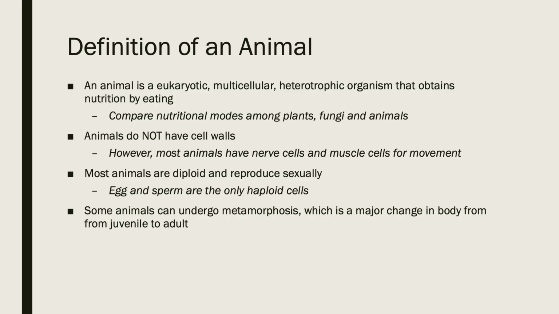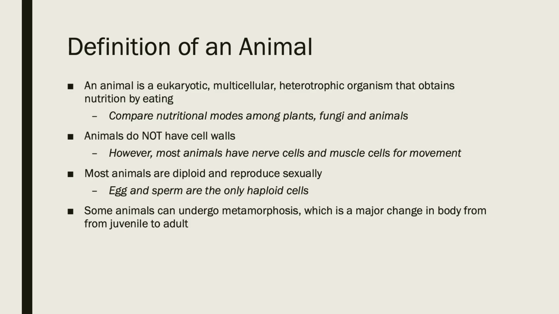Instead of having cell walls, though, we have specialized nerve cells and muscle cells for structure and movement. So these are things that other organisms do not have. Most animals are diploid and sexually reproducing, so we did look at what this meant back in chapter 8 when we covered meiosis. And unlike plants that we learned about last week that have multicellular haploid tissue that we call gametophyte, the egg and sperm are the only haploid cells in animals.